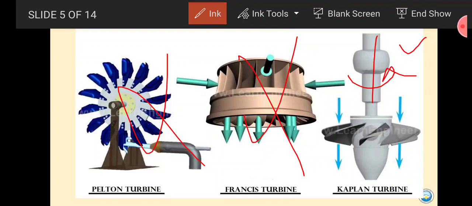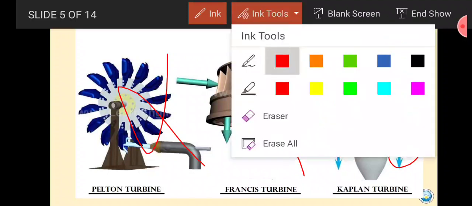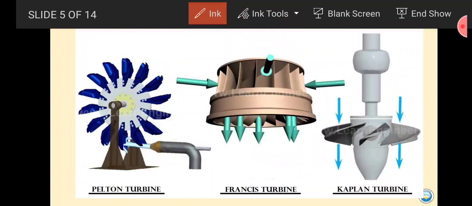So in this turbine, you will see that the direction of flow, which will be shown in blue color here, is parallel to the axis of rotation. If I remove all the other things, you can say that this is a shaft and this is the direction of flow of water. Both are parallel to each other. Or you can say that when the direction of flow is parallel to the axis of rotation, that type of turbine is called an axial flow turbine.